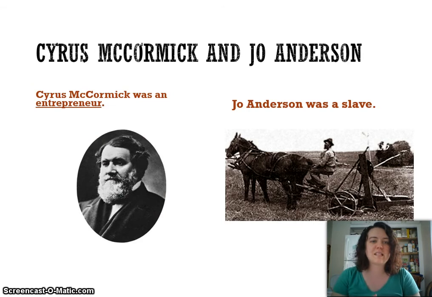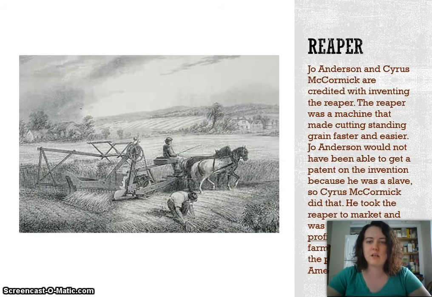The next inventor is Cyrus McCormick and Joe Anderson. Now, Cyrus McCormick was more of an entrepreneur. Joe Anderson is a slave that worked on the farm that Cyrus McCormick was at. These two men worked together to invent something called the Reaper. Because Joe Anderson was a slave, however, he couldn't get a patent or like the rights to sell this item. So this meant that Cyrus McCormick owned all the rights to the invention. He was able to get the patent and sell the invention of the Reaper. This is the Reaper right here.